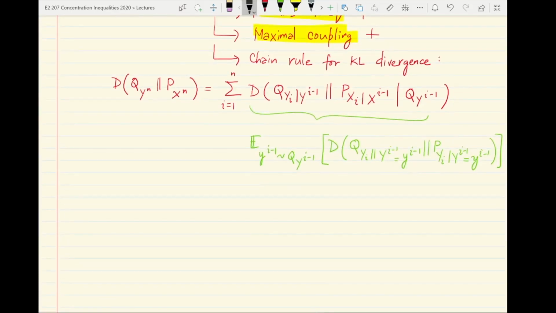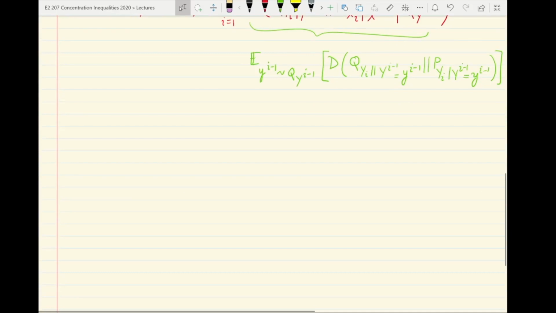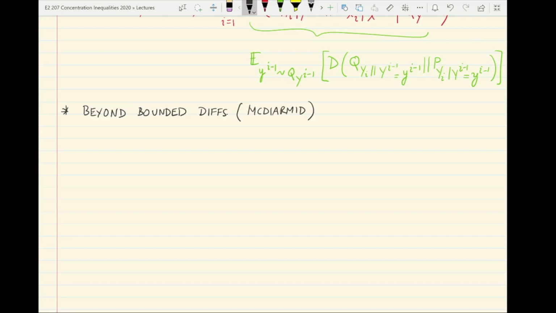Now let's try to move beyond this and try to see how much flexibility the transportation method allows us to deal with functions that are not strictly having bounded difference properties. So let's call this beyond bounded differences. Which in other words is also McDiarmid's inequality using ideas from transportation.